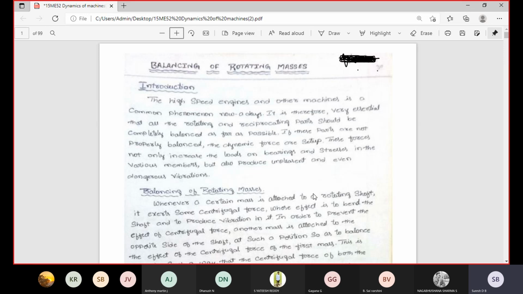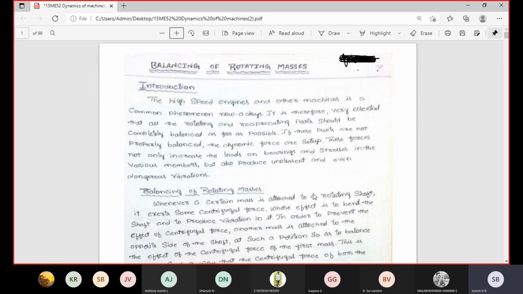In the simple definition, a static force is any stationary body subjected to some external forces or external load. That one we call a static force or static load. Static means a stationary condition. Any body in a stationary condition, with so many external forces or loads acting on that particular body, those types of forces are called static force or static load.